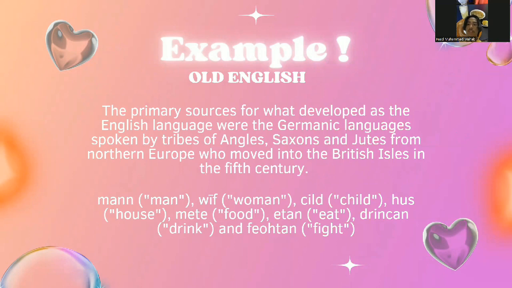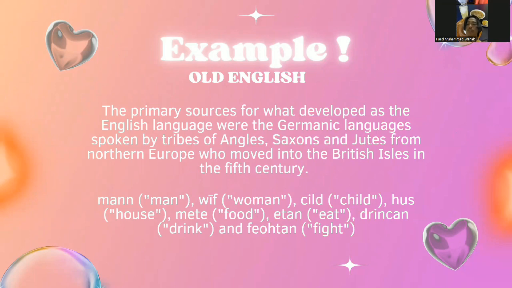The foundation of the English language can be traced back to the Germanic language spoken by the Angles, Saxons, and Jutes, who migrated to the British Isles in the 5th century. These tribes brought with them their language, which gradually evolved into what we now recognize as English.